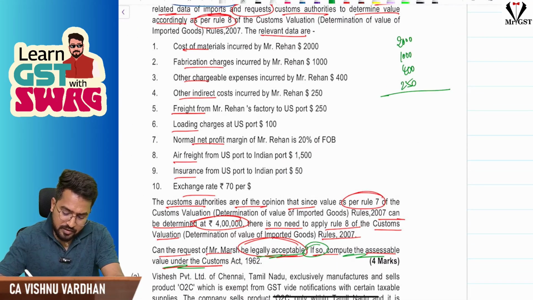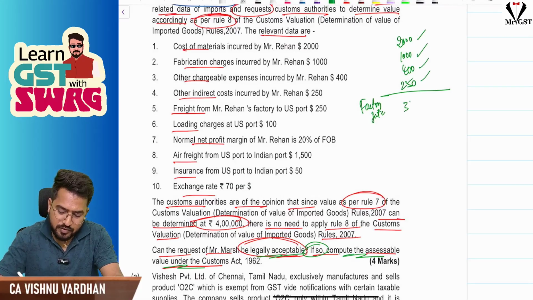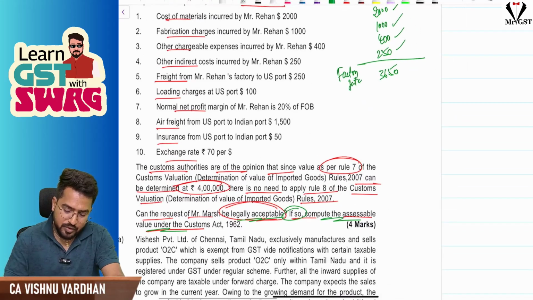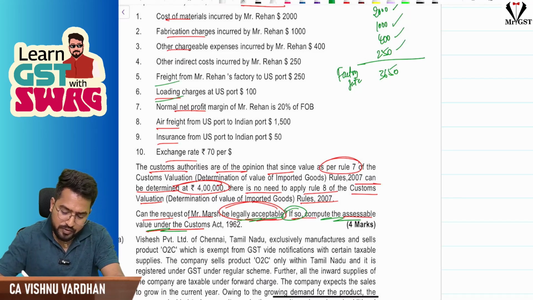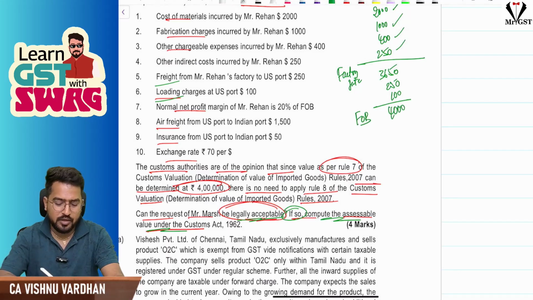So this is at the factory gate, the cost is 3,650. And they have added freight and loading, 250 and 100. So this is FOB value. FOB value is 4,000.